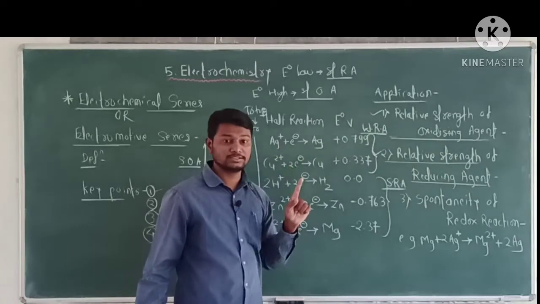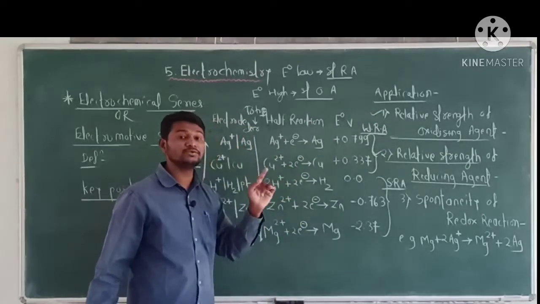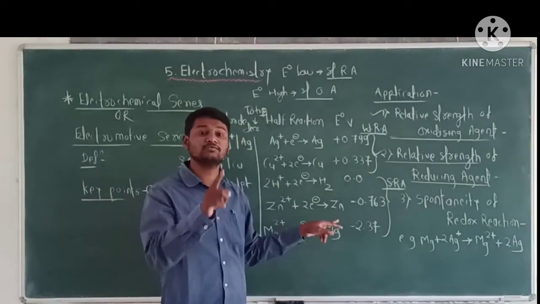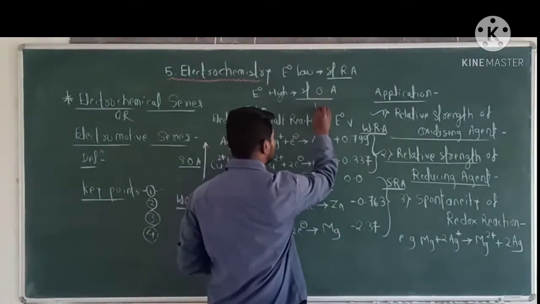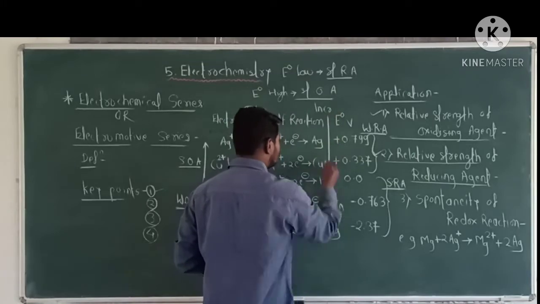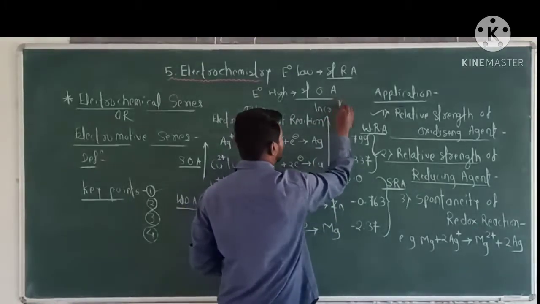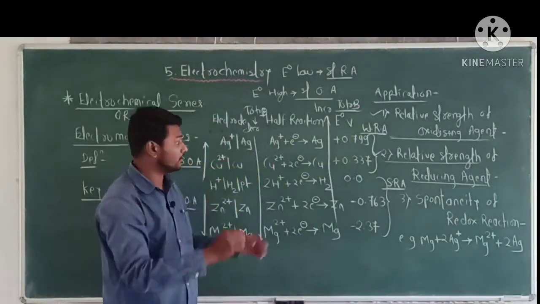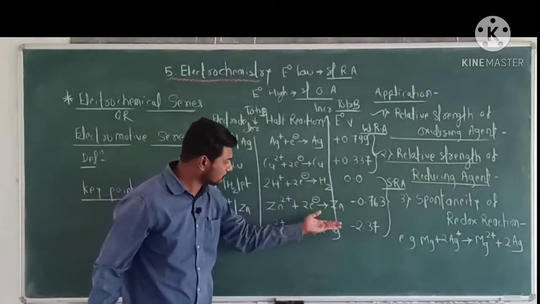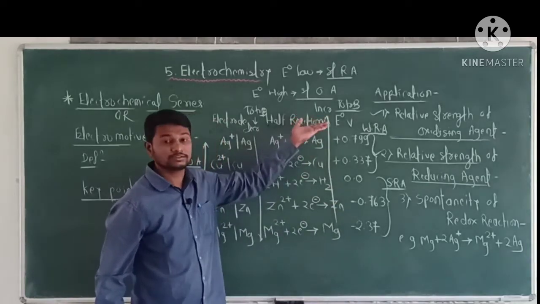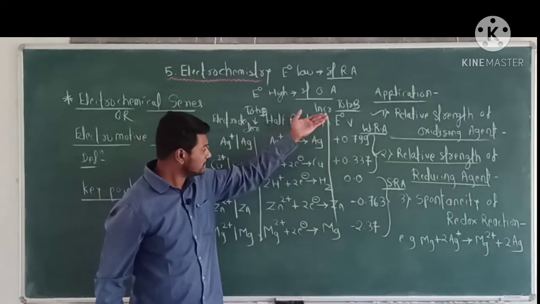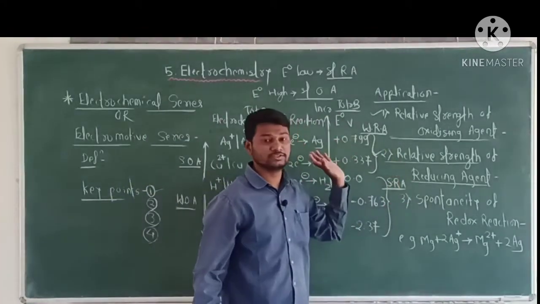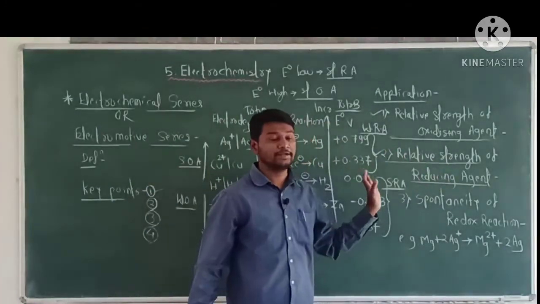Hence the strength of a reducing agent increases from top to bottom. This is the weak reducing agent, this is the strong reducing agent, that is, the strength of reducing agent increases from top to bottom. This is the second application, that is, relative strength of reducing agent.